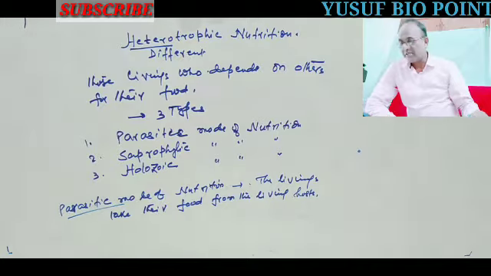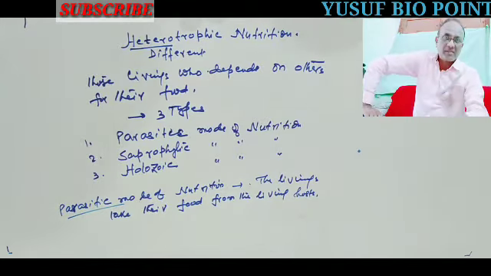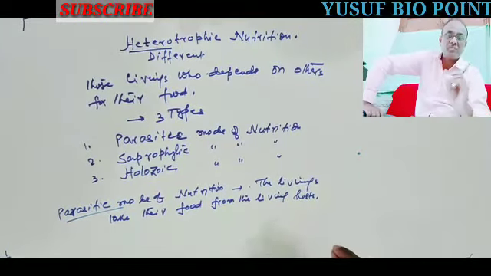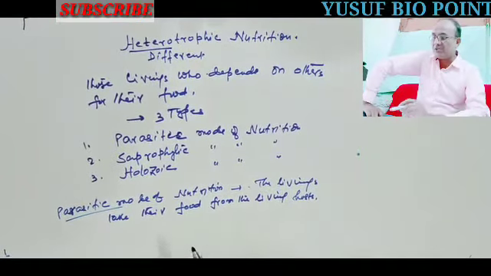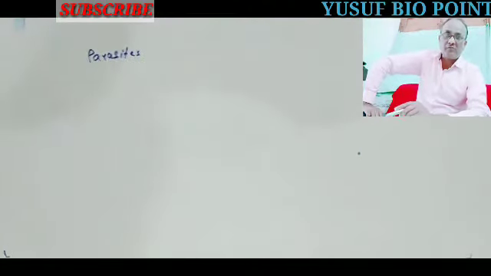They cannot make their food, but they take their food from the living one, meaning the host is living. Such a type of mode of nutrition is called parasitic mode of nutrition.